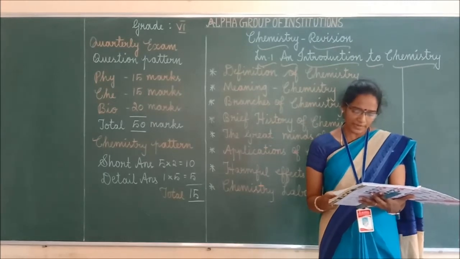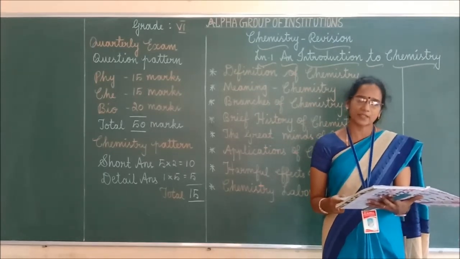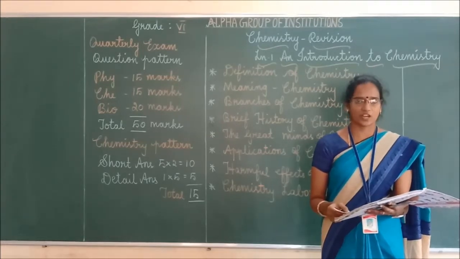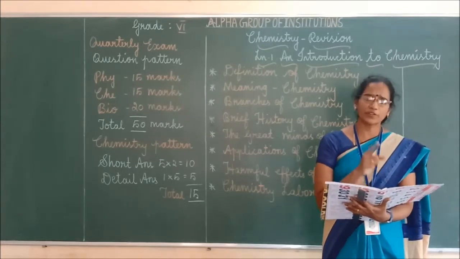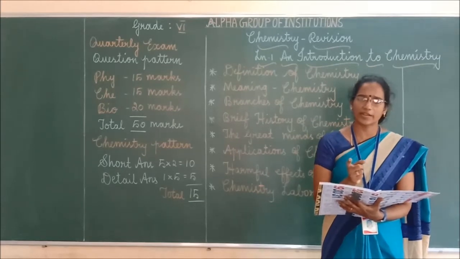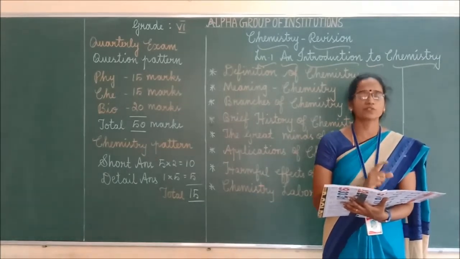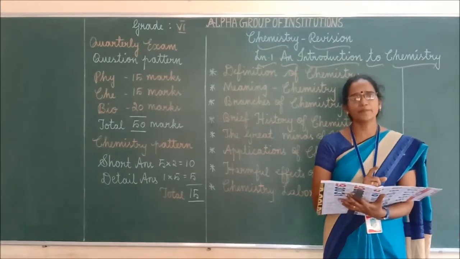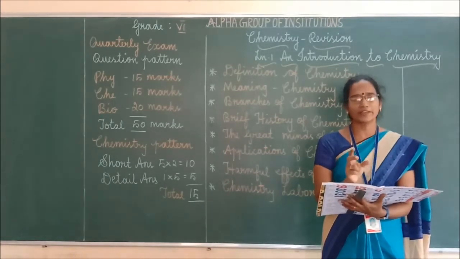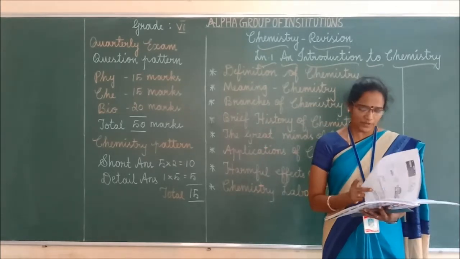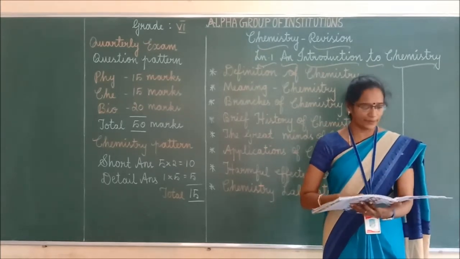So examples: metals, minerals, glass, water, air, oxygen, hydrogen, etc. Now what's the difference between organic chemistry and inorganic chemistry? Organic chemistry deals with carbon compounds, whereas inorganic chemistry deals with compounds that do not involve carbon. That's the difference, right? So next we can move to page number 3.